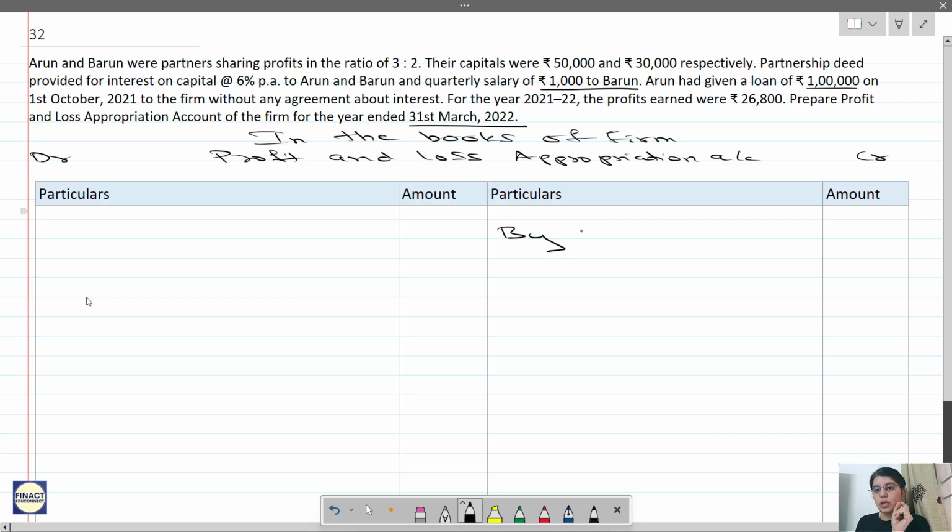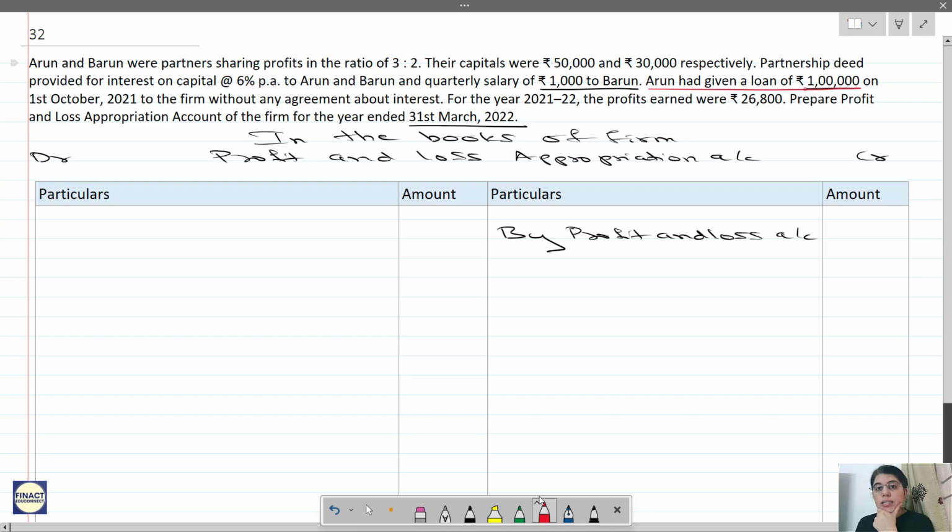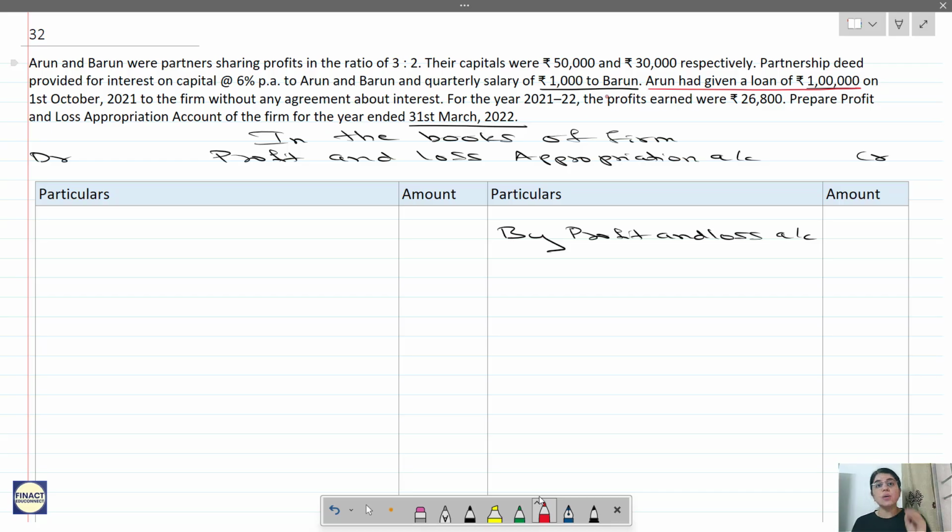Now pay attention over here. We are transferring it from profit and loss to profit and loss appropriation, so I will write it as by profit and loss account. Now see here, there is some loan. Whenever there is a loan by partner, even if there is no agreement about the interest, as per the provisions of Partnership Act, you are required to give interest at the rate of 6% per annum.